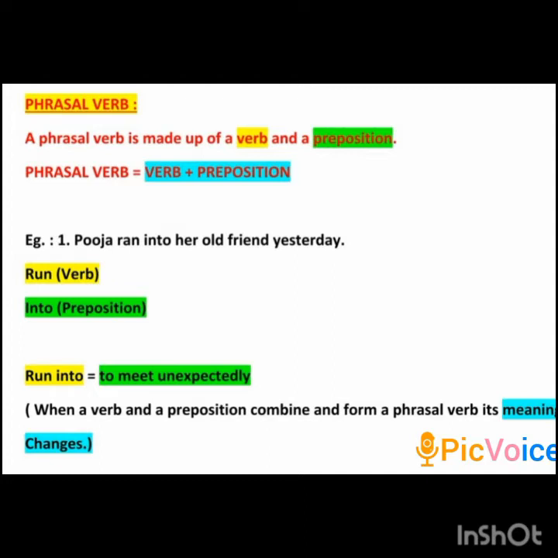Run into doesn't mean to hit somebody or collide with someone. It is to meet someone accidentally, to meet someone unexpectedly. So run into means to meet someone unexpectedly. Hence, when a verb and a preposition combine to form a phrasal verb, their meaning changes.